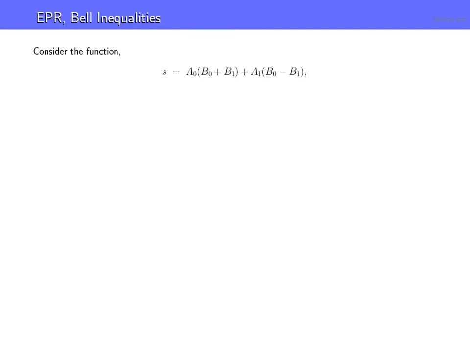A0 times (B0 plus B1), parentheses. Parentheses don't really matter, but it kind of highlights what we want to get at. And A1 times (B0 minus B1). And what we want to do is look at all the possible values. We'll simplify and just look at the B values, Bob's values, and see what it takes if we examine all possible values of B0 and B1 with the assumption that they have definite values in each run of the experiment.